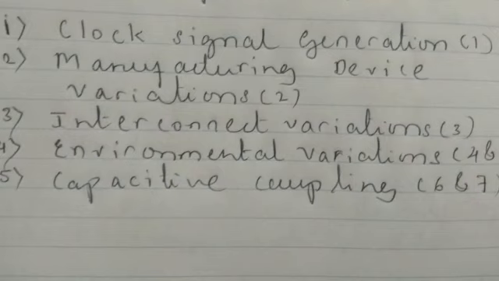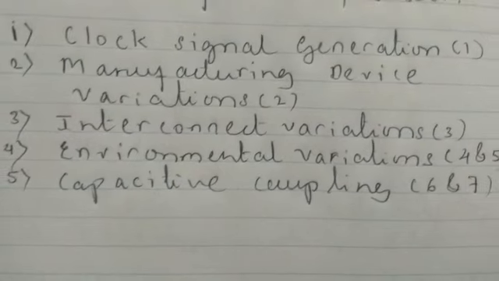Now if we go to the environmental variation, that is the fourth and fifth combined, it has two parts. Environmental variations probably are the most significant contribution to skew and jitter. The two major sources of environmental variations are temperature and power supply. The temperature variations have become an important issue with clock gating, where some part of the chip may be idle while other parts of the chip are fully active.